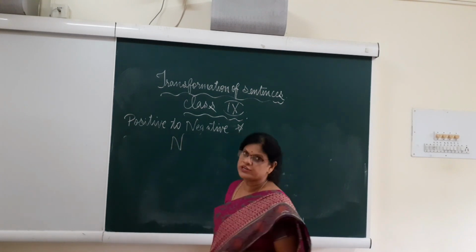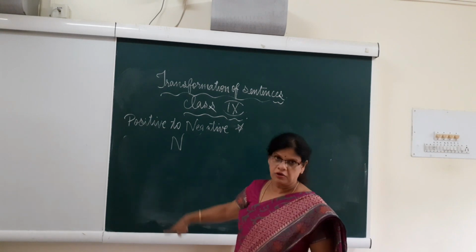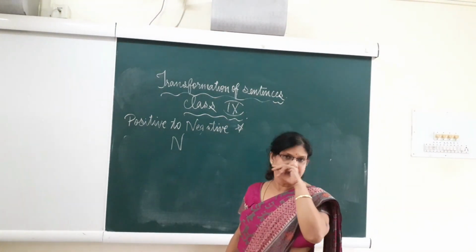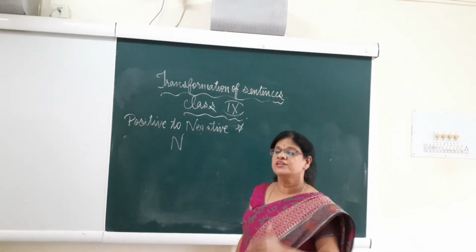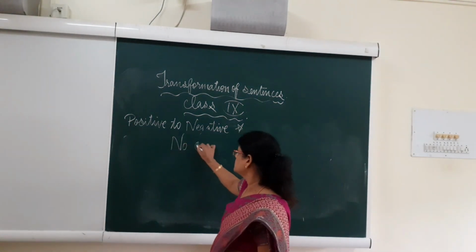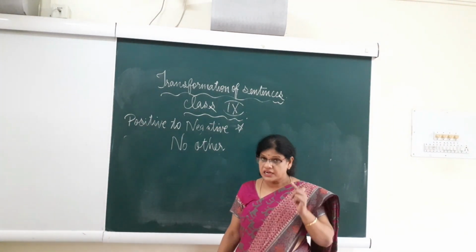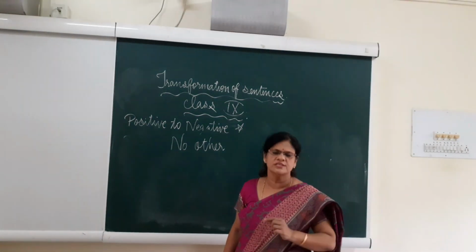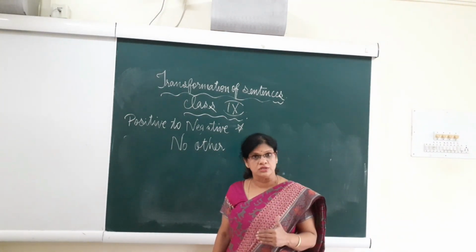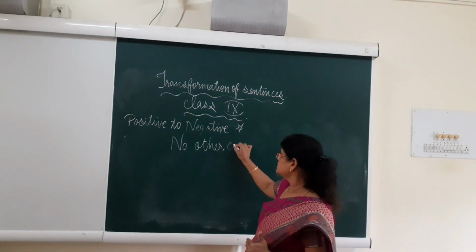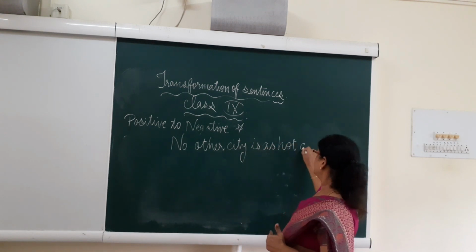That is the first form of degree and it itself is negative. So that is what it is falling under, positive to negative, because when we change any degree to positive degree and if it is a simple pattern, it is automatically changed to positive degree negative sentence. Okay. So no other city. See, we cannot say that Chennai is simply hotter. As far as transformation is concerned, you should have a certain pattern that should be followed for degrees of comparison, right? So we use no other city is as hot as Chennai.